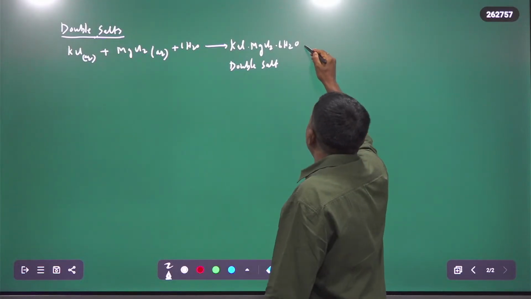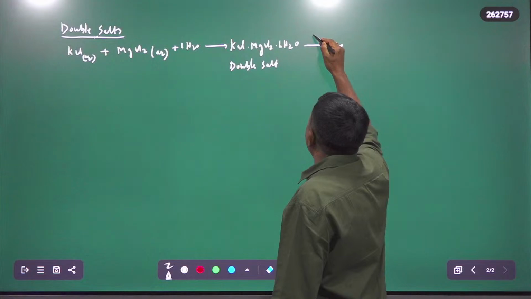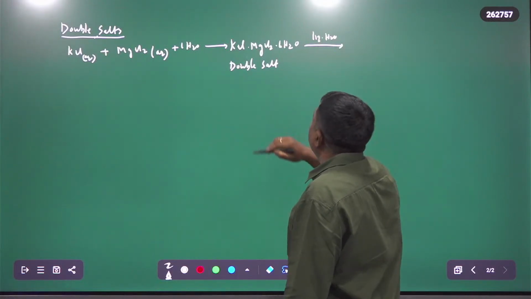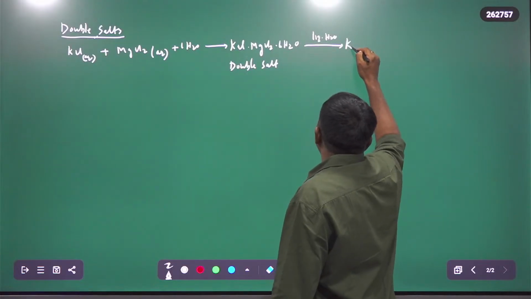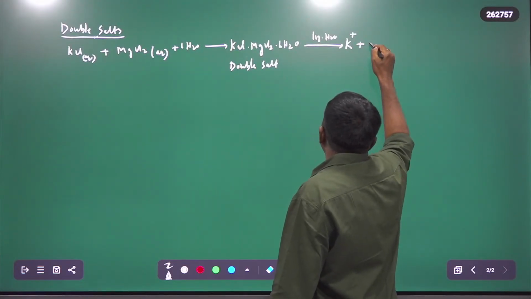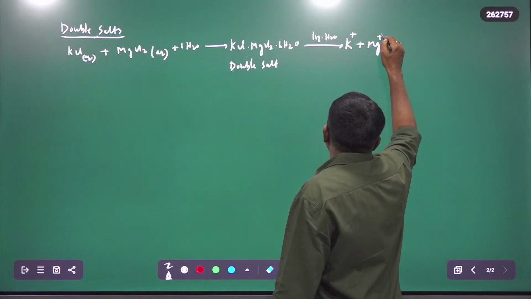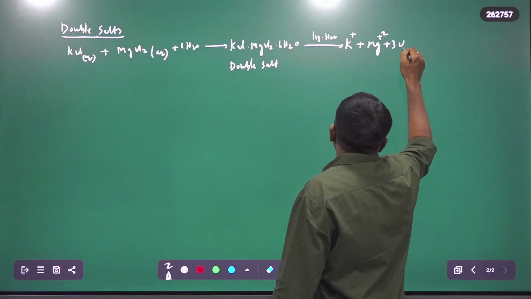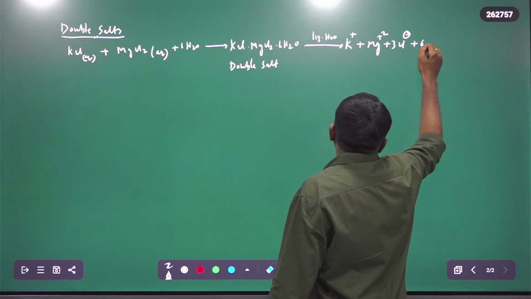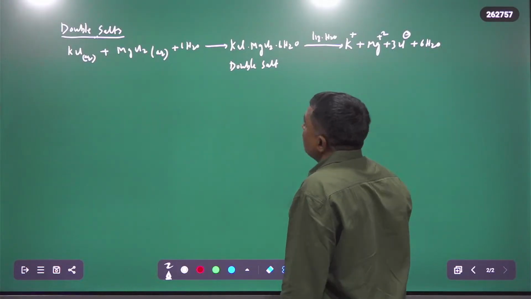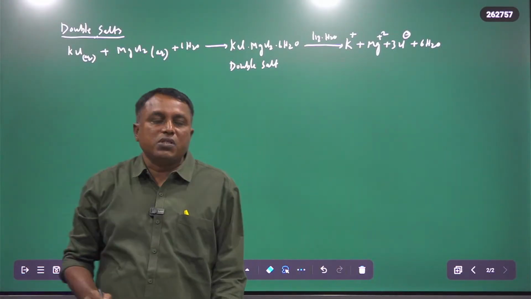When dissolved in water, it will dissociate into K+, Mg2+ and 3 Cl- ions along with 6 moles of liquid water. This is what happens with double salts.